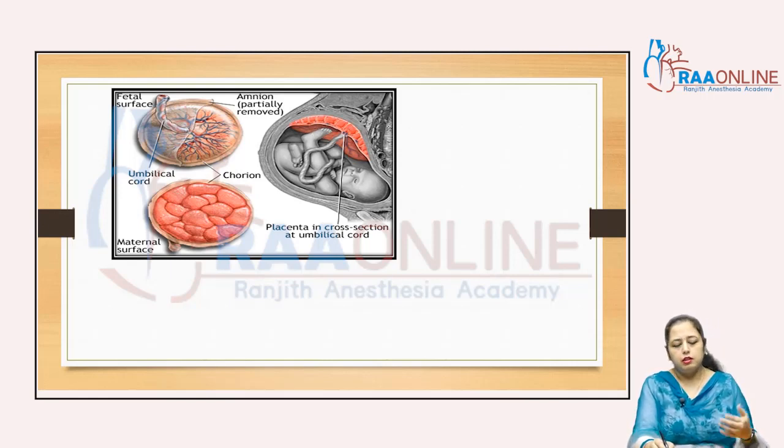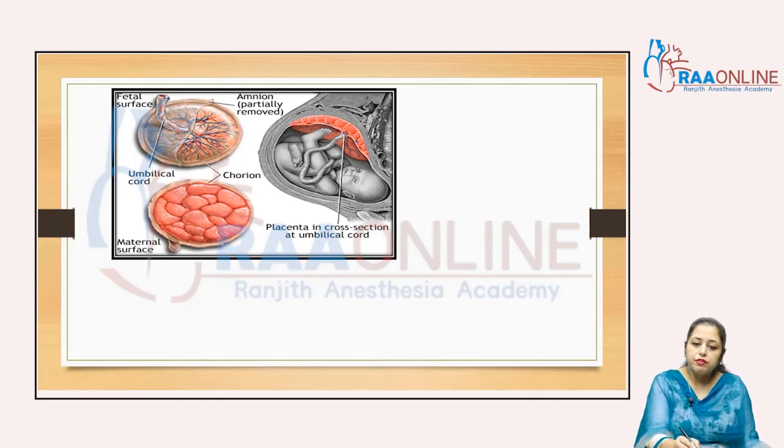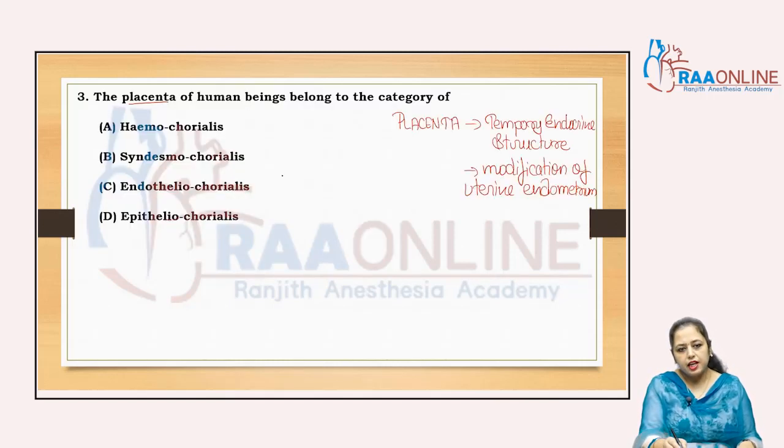The three tissues which are involved from the mother side and three tissues involved from the fetal side form the placenta, and they form the 6 barriers actually. These are the 6 barriers. You can see here the number of blood vessels are present in that placental region, and the umbilical cord arises from that particular placental part, in which the blood vessels, that is the umbilical artery and the umbilical veins, are present. Clear? So this is the placenta actually.